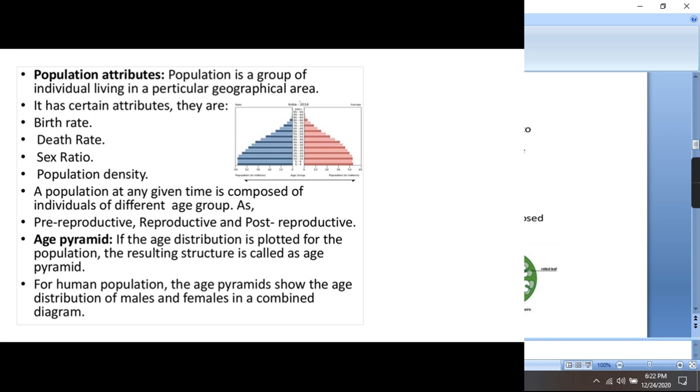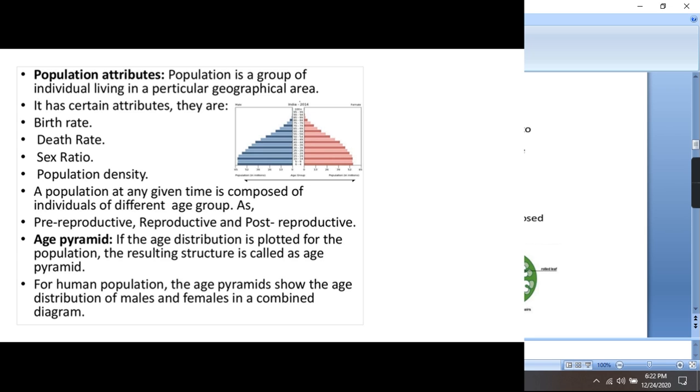Population attributes. Now I have already told you what the meaning of population is. Population is a group of individuals living in a particular geographical area. But there are certain attributes. For example, the attributes of the population are: first one is birth rate, second is death rate, third one is sex ratio, fourth one is population density.